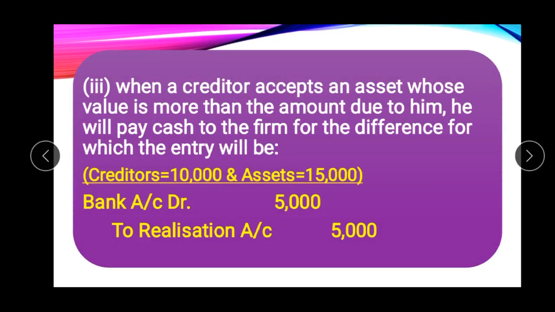In the third case, suppose the creditors are of rupees 10,000 but the asset given to him is of rupees 15,000. Then he will return the excess amount given to him to the firm. So here the journal entry will be bank account debit, because the firm is receiving 5,000 from the creditor, the excess money given to him, to realization account. The bank balance increases, that is why the bank account is debited with 5,000. So these are the three cases.